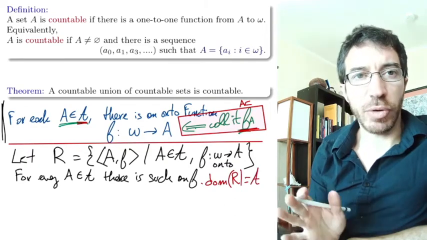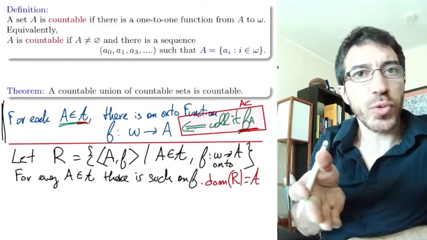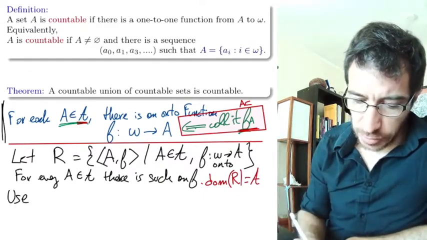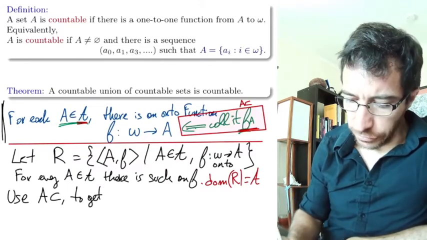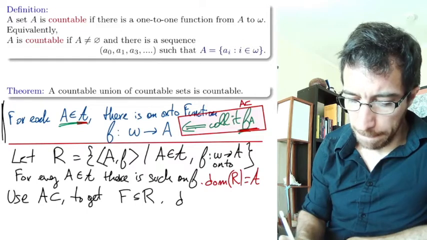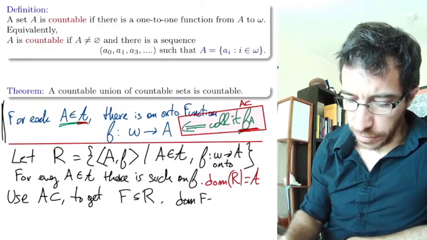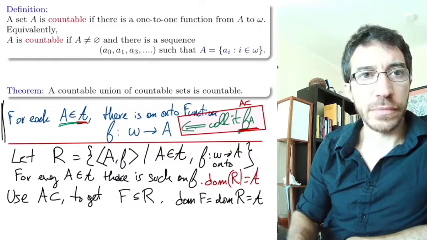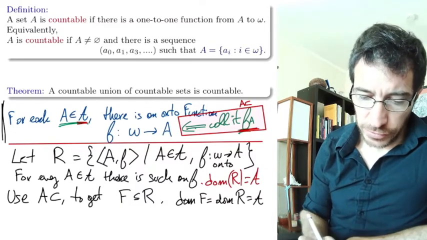So all the A's show up. The question is how to choose one such function, right? And now we use the axiom of choice to get a function f, subset of the relation, with the domain of f equal to the domain of the relation, which is the collection.